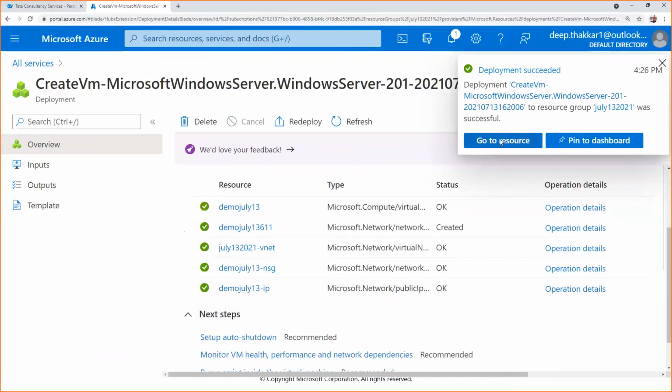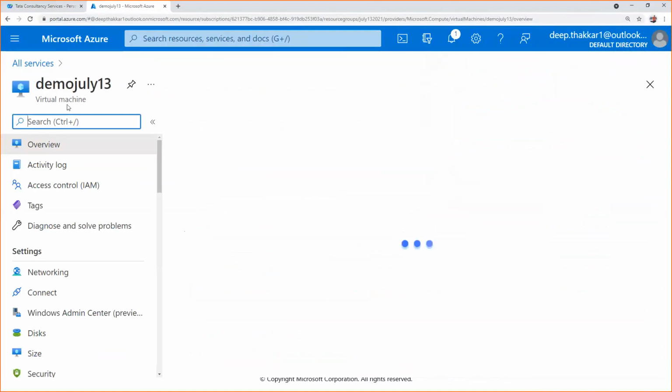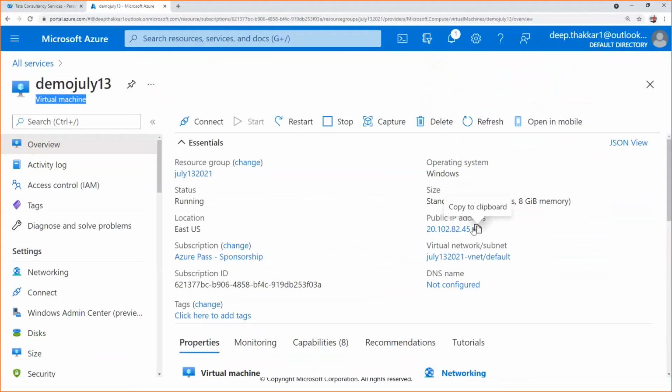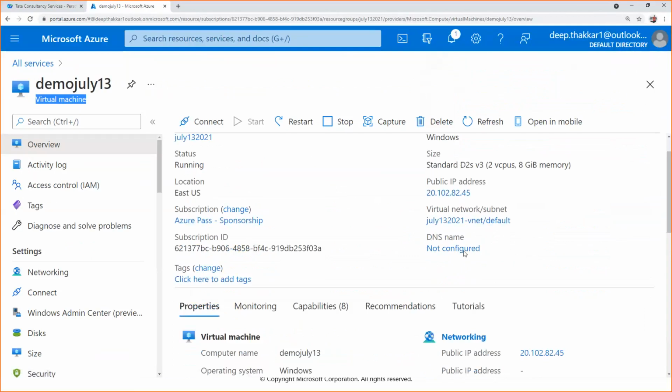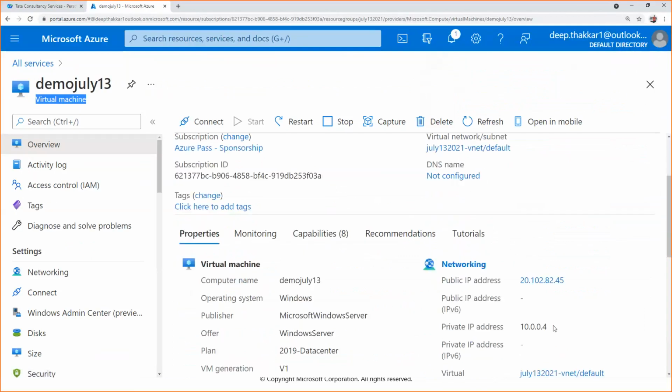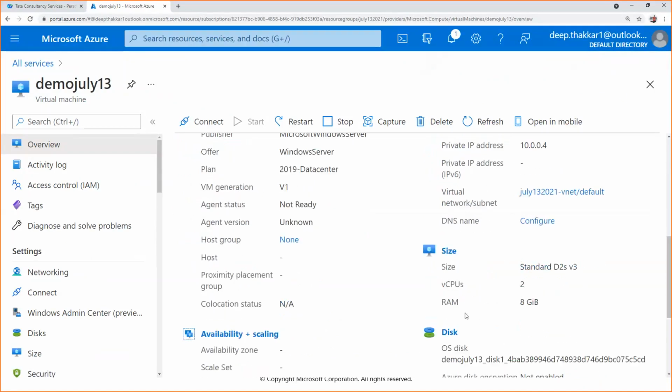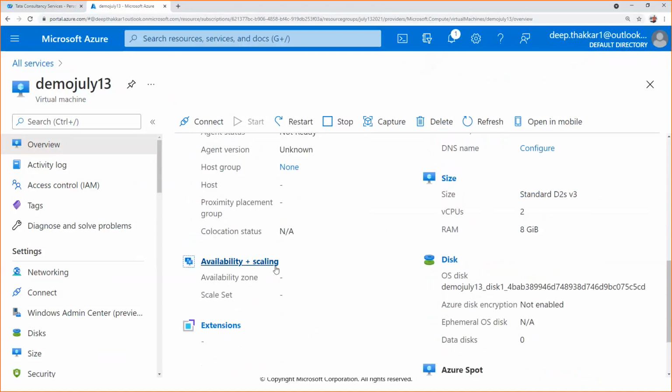When I go to the resource, you can see this is the virtual machine which we created, and its public IP is 20.102.82.45, and it is part of the July 13 virtual network. Okay, and this is the private IP address. If internally within the same resource group I want to access this virtual machine, I can directly use 10.0.0.4. So these are all the details which we selected. Availability and scaling, we haven't done anything. This is the disk type.